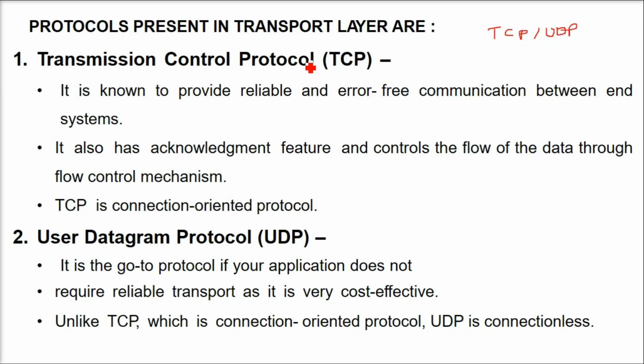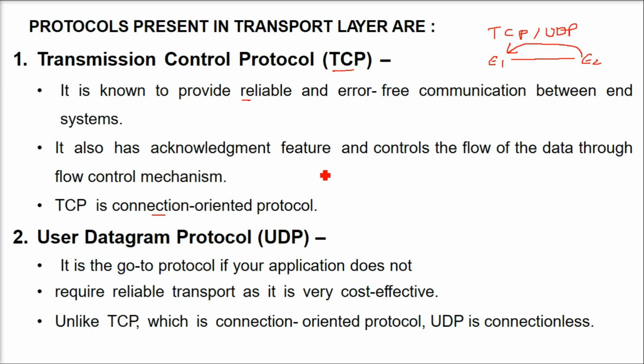Now TCP is known to provide reliable and error-free communication between end-to-end systems. So the systems, say N1 and N2, have to have a connection. So this is a connection-oriented protocol. That is why it has reliable and error-free communication. And the reliability is also ensured by the acknowledgement feature.